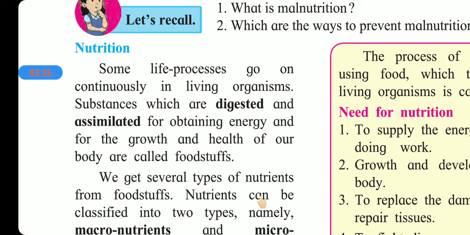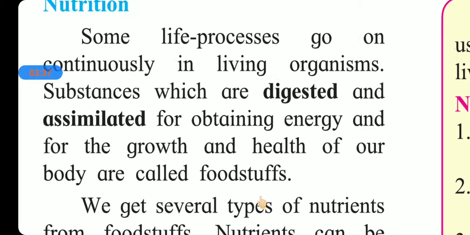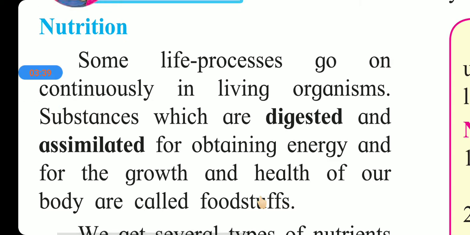Nutrition. See, in human beings or in all other living things or microorganisms, some life processes go on continuously. The substances which are digested and assimilated for obtaining energy and for the growth and health of our body are called foodstuff.